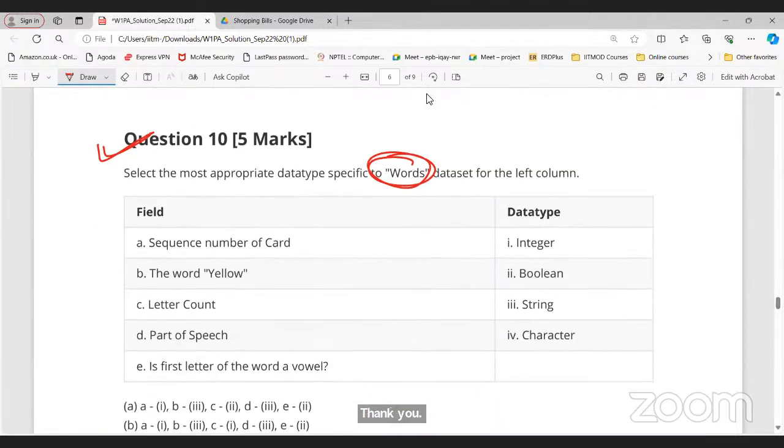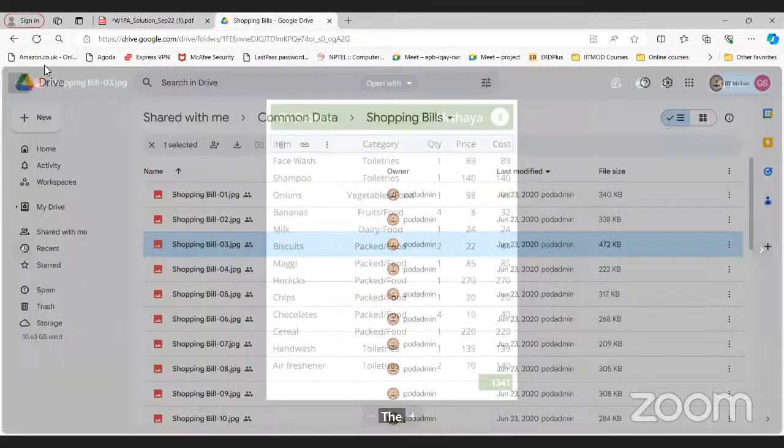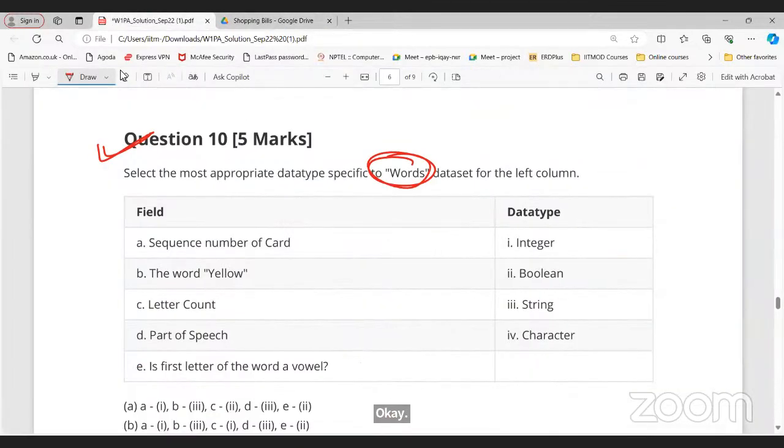What about this question number 10? So we have a card here. Sir, for this question, can you explain the data types like integer, boolean, and string, especially string and character, in brief, sir?